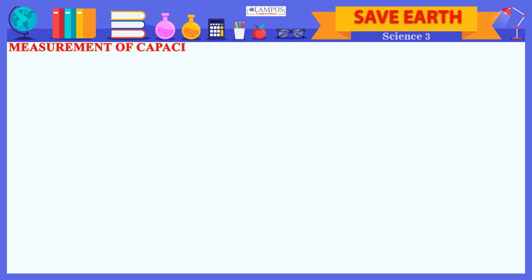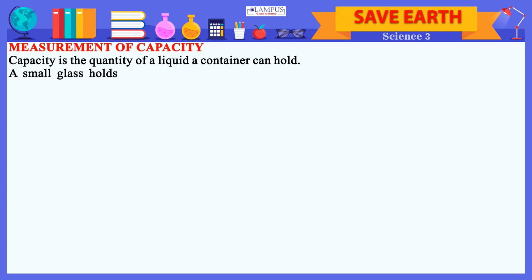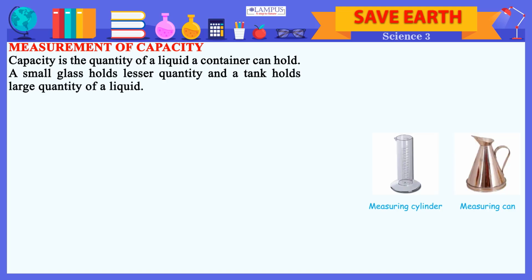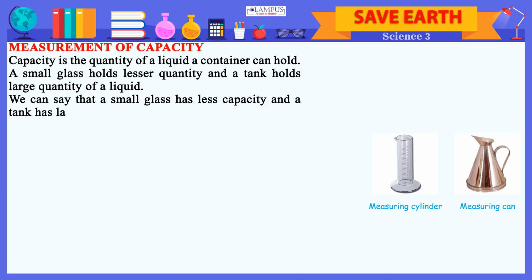Measurement of capacity. Capacity is the quantity of a liquid a container can hold. A small glass holds lesser quantity and a tank holds large quantity of a liquid. A small glass of water. A large tank of water. We can say that a small glass has less capacity and a tank has larger capacity.